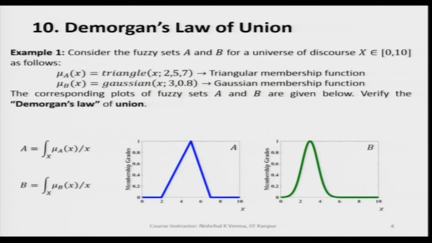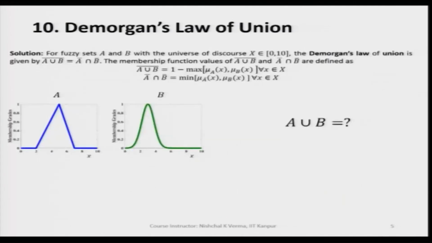So, here we have an example which has two fuzzy sets A and B, two continuous fuzzy sets A and B. A is here and B is here. So, let us now take the complement of A union B, which is mentioned over here, and then let us see whether this is exactly the same as the intersection of A complement and B complement.